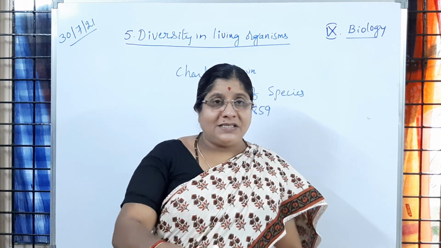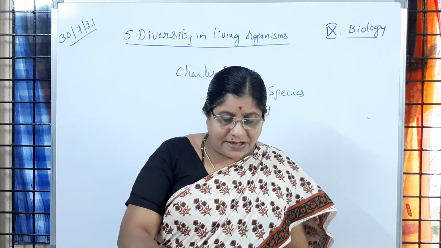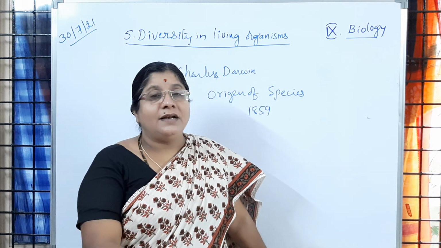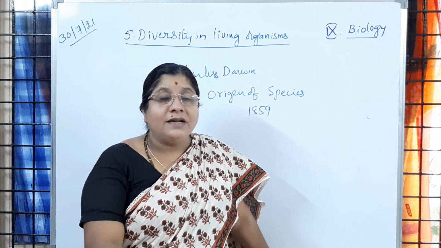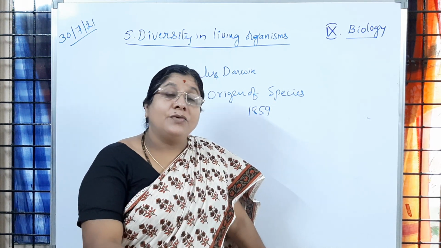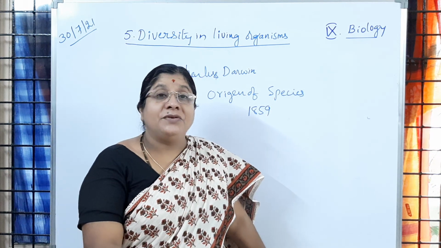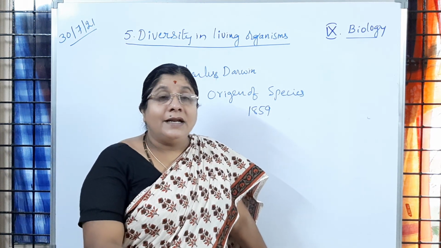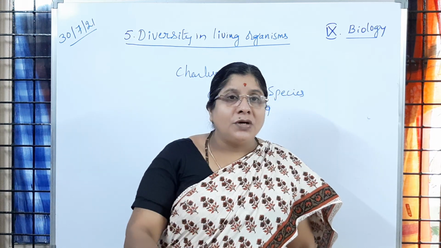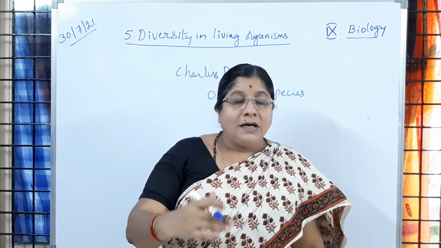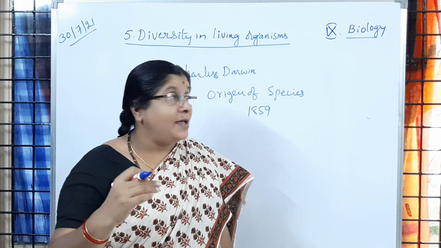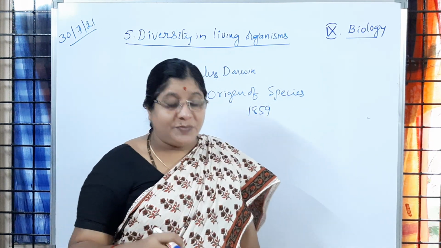That is the beginning of classification. Is it clear to you? What characters did he take into consideration? Body design of the organisms, how they live, how they withstand living in a particular environment, and the different modes of collection of food. All those characters were studied by Charles Darwin, and he wrote Origin of Species.